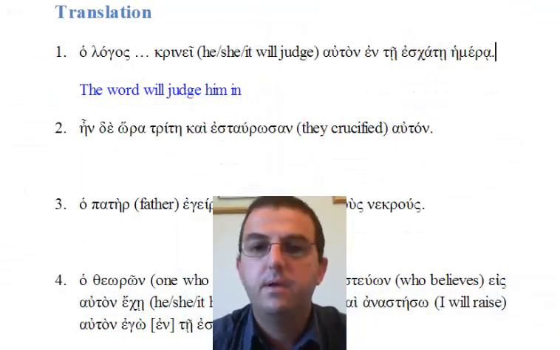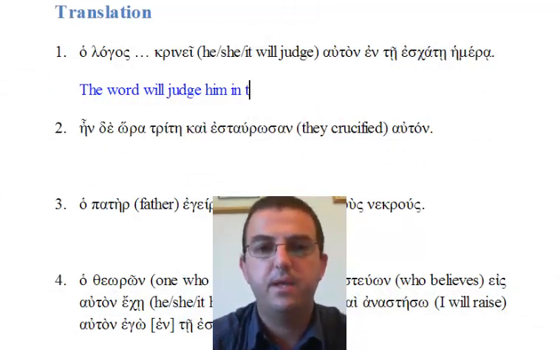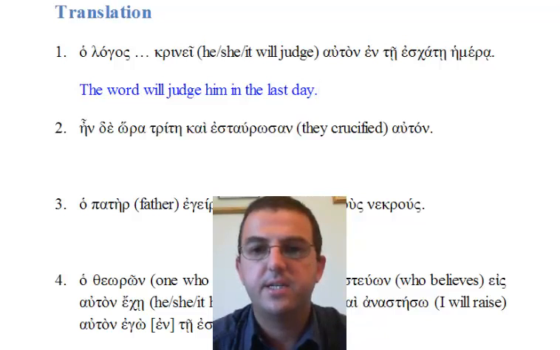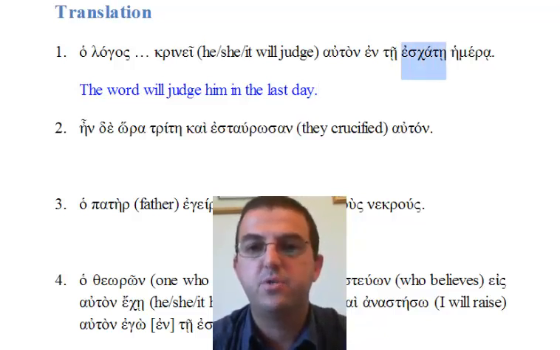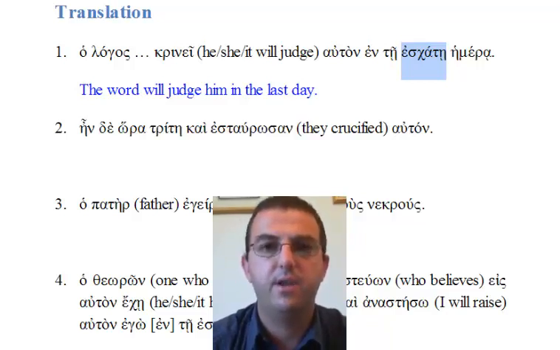So we have the word will judge him in the last day. Ho logos krineauton ente eschate hemera. Notice that the adjective eschate is placed between the article te and its noun hemera. This means it functions as an attributive adjective, which is expressed in our translation as the last day.